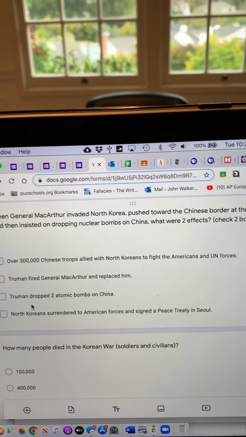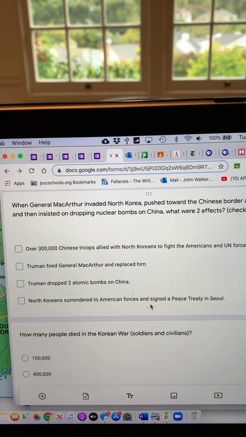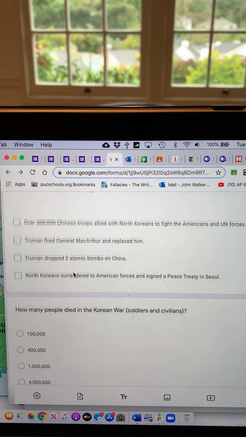This is incorrect. He did not drop atomic bombs. This is incorrect. So these first two right here.